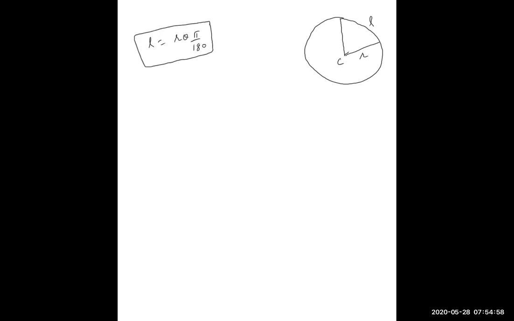If this is the circle, this is radius R, this is the center C, and this is the arc length L. Then this L was R theta pi by 180. I think you have studied this. Even if you have not studied, no problem. I will explain. This angle is theta.